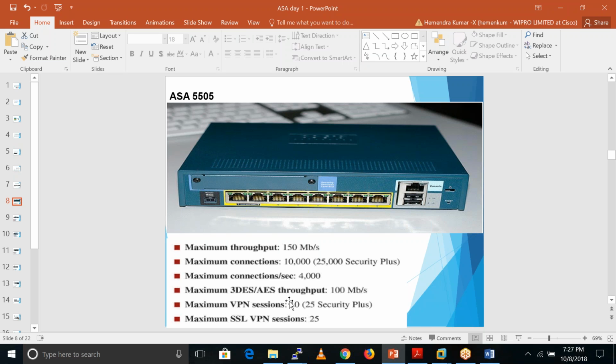If we have lots of VPN users, we need a very high-end model to support all the VPN-related sessions. It also supports 25 SSL VPN sessions.